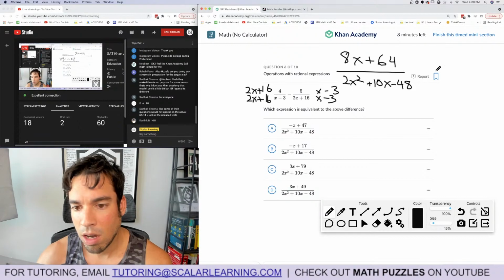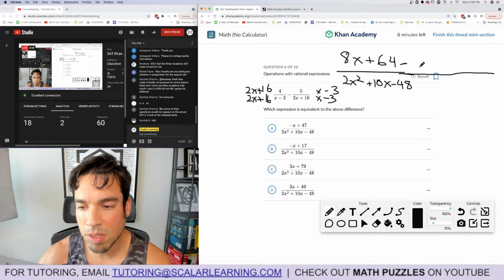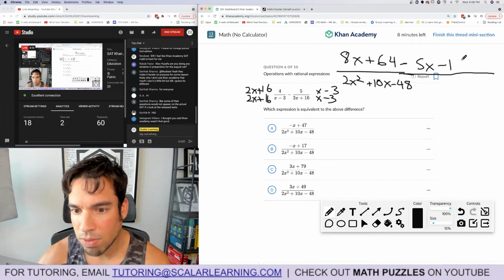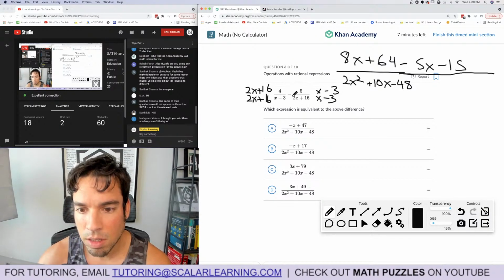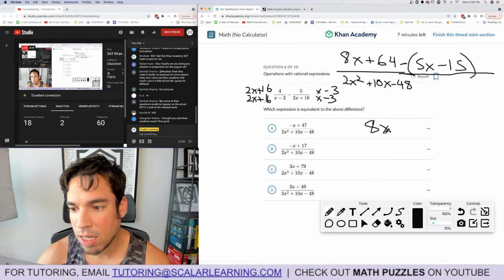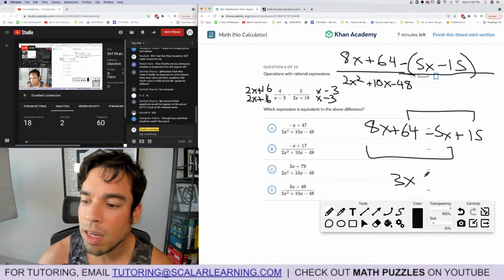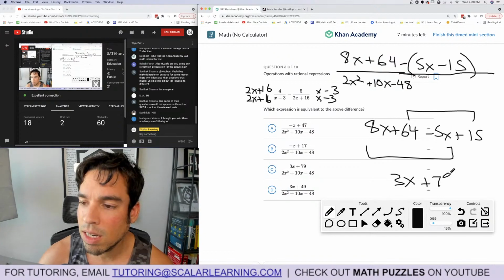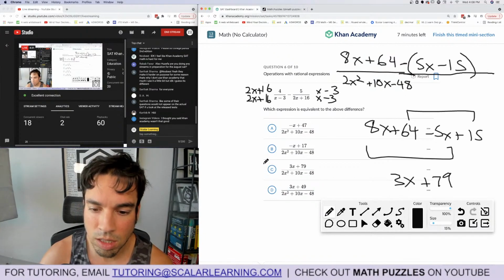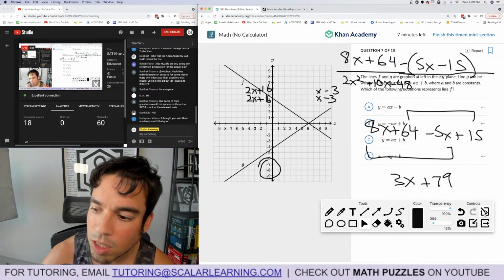And then that's the other one, but they're all going to be on the same denominator, so I'm not going to write it again. Minus, and then 5 times x minus 3, which is 5x minus 15. But the minus applies to the whole thing, so we got to put parentheses around it, right? Because that's a plus -5, you could say. So now on top, we have 8x plus 64 minus (5x minus 15). Combine like terms, and we get 3x plus 79 over this. 3x plus 79, boom, done. Really, all that we cared about is the numerator, because all the denominators were the same.